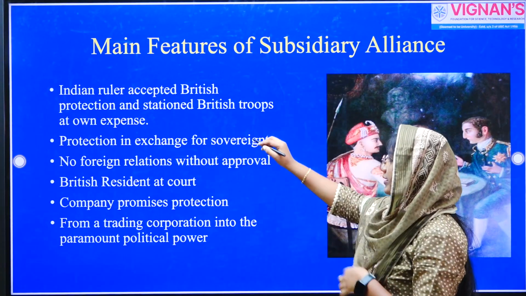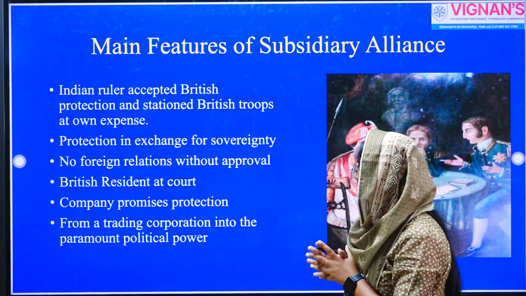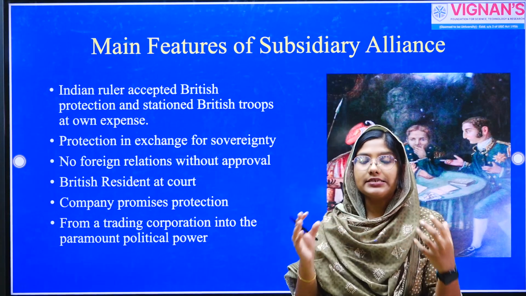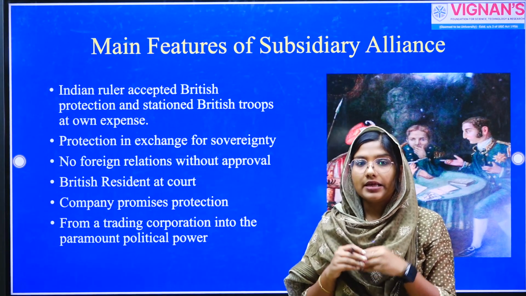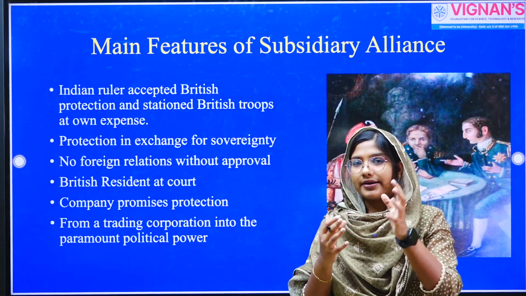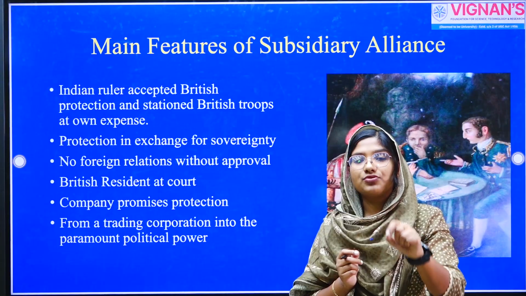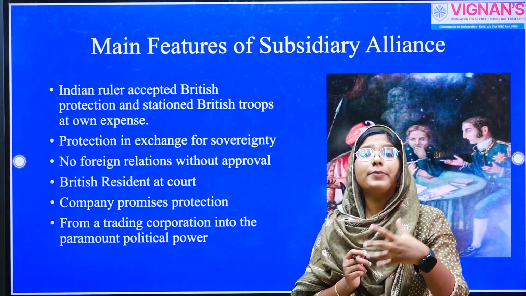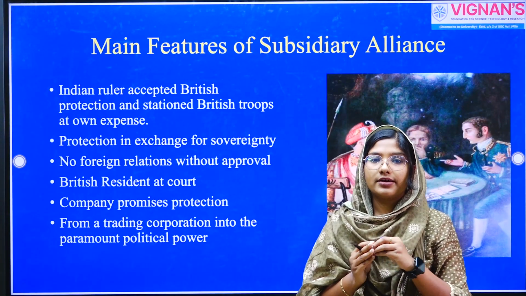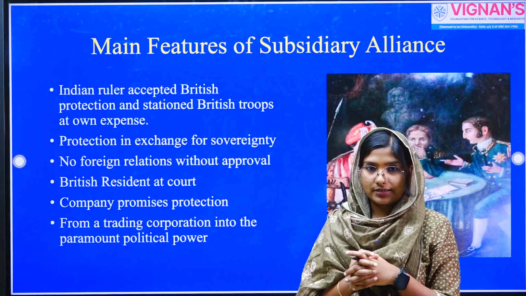Based on this policy, if an Indian ruler accepted this British policy of subsidiary alliance, what they have to do is that they have to maintain the British army in their territory. This is a scenario like this. Suppose a third party is invading an Indian regional kingdom. If they signed this treaty of subsidiary alliance, the company army will give protection for this particular state. So it is a kind of protectionist policy as far as the regional kingdom is concerned.